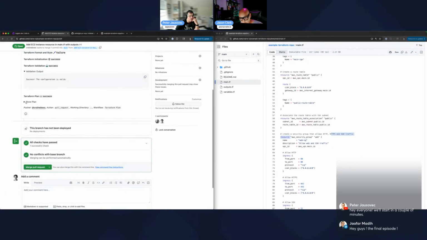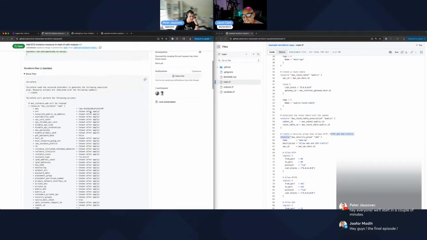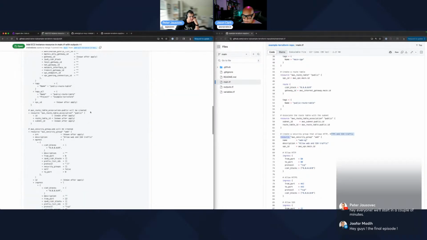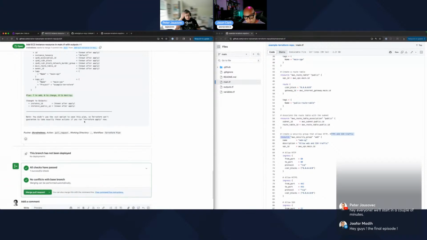Yeah, and we can also look here, by the way. The validation was successful, and so this one should be fine as well. So what we're seeing here is the PR. This is again what we were trying to illustrate before: we used agents to create the Terraform code, but then we're using traditional CI/CD pipeline automation to actually validate the code.